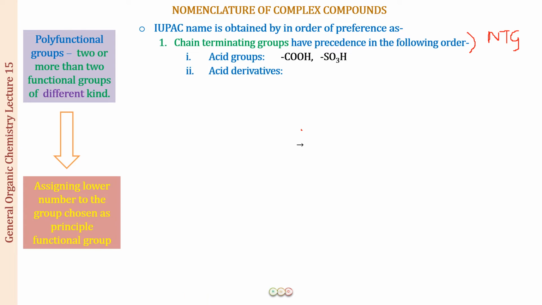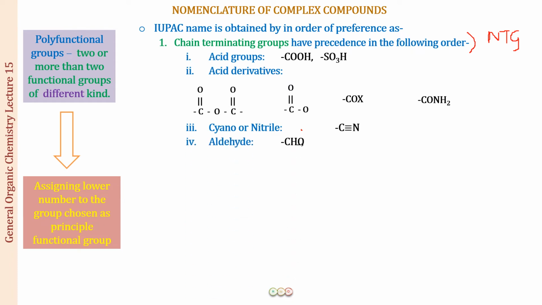Next are the acid derivatives. Among the acid derivatives, the acid anhydrides, then the esters, then the acid halides, and then the acid amides. Next in the order is cyano or the nitrile group, that is the CN group, and after that we have the aldehyde group, that is the CHO group. These are the chain terminating groups, which are always present at one end of the chain.